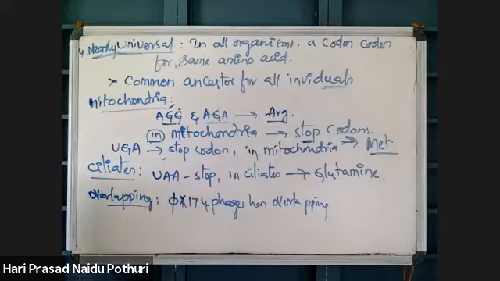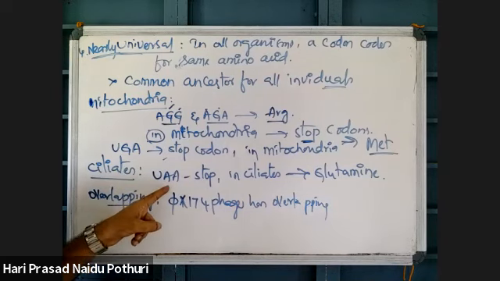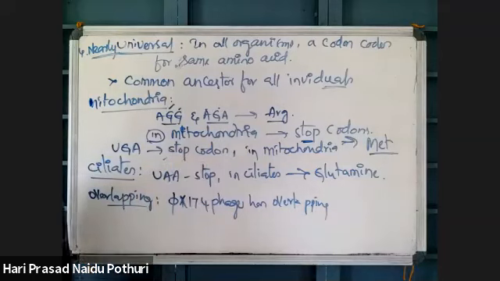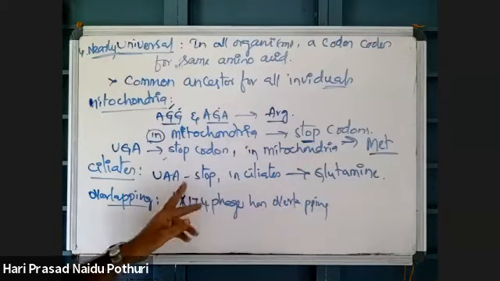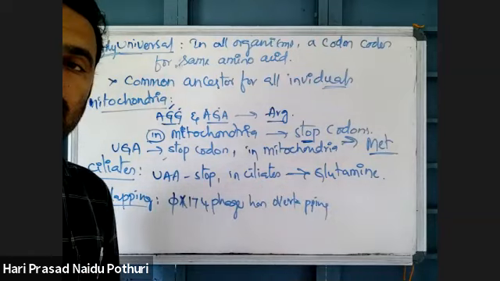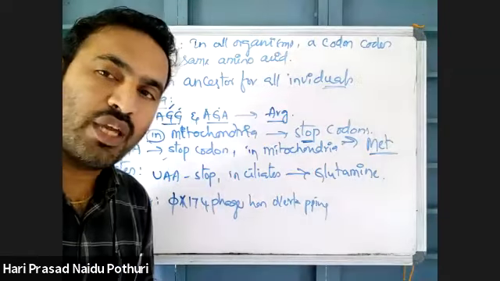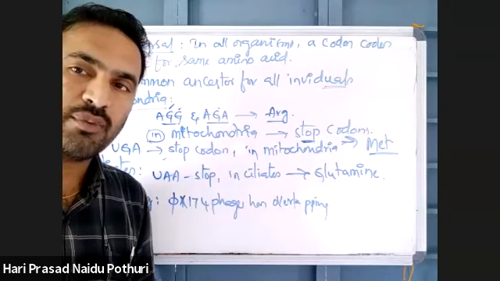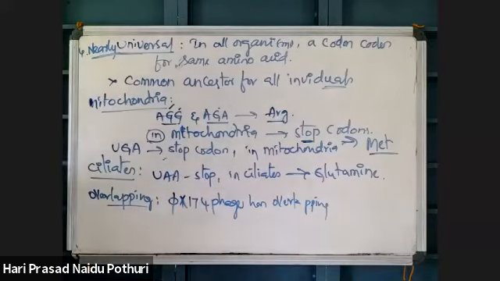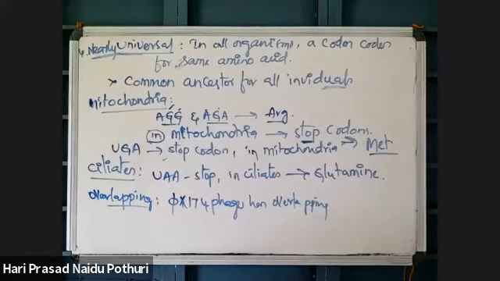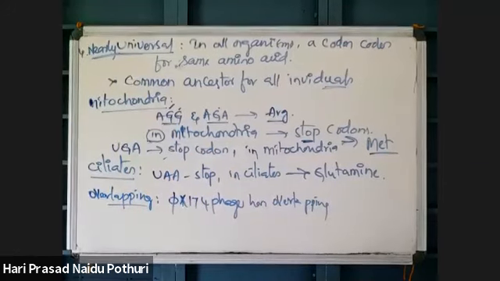Ciliate means what? Protozoa members are ciliates, I told you. Normally UAA is a stop codon in normal individuals, but in ciliate members, UAA is coding for glutamine. Normally, UAA is a stop codon. It is not coding for any amino acid. But in ciliate, it will code for glutamine. That is an exception or change.